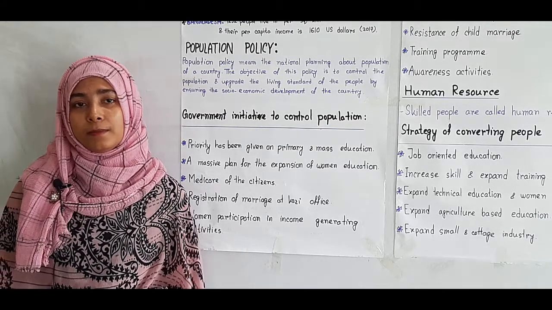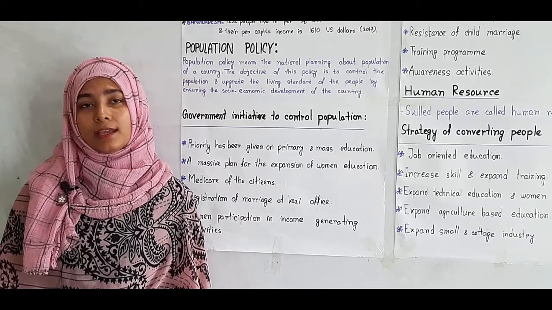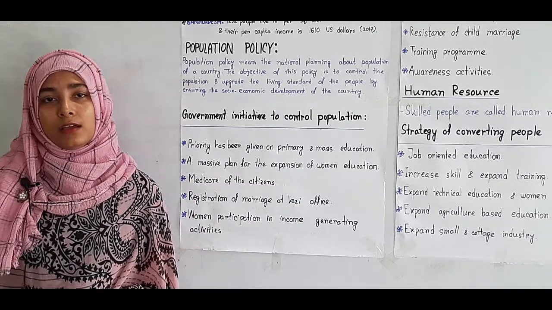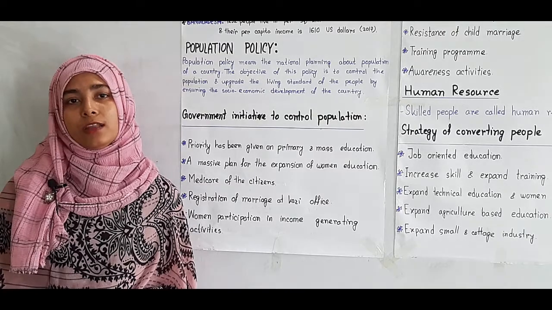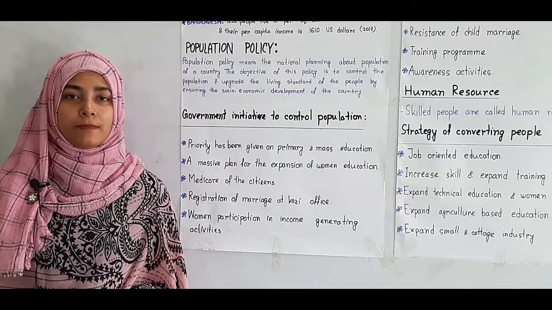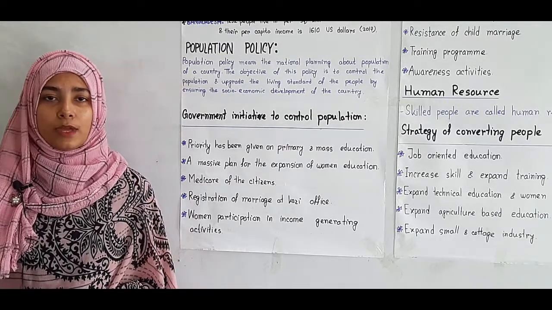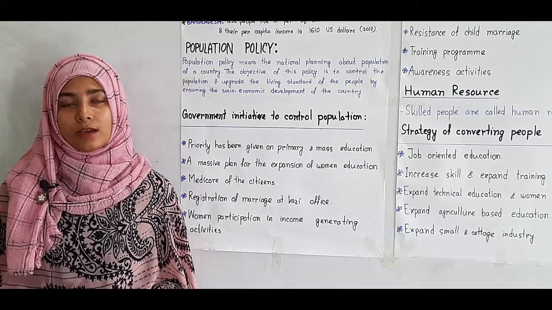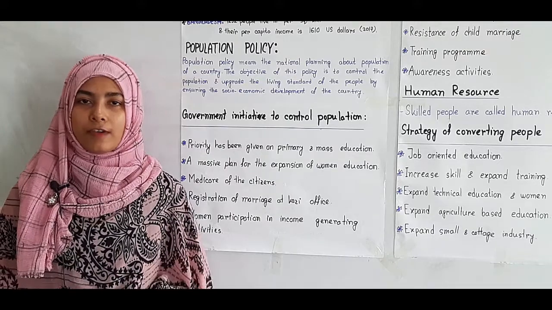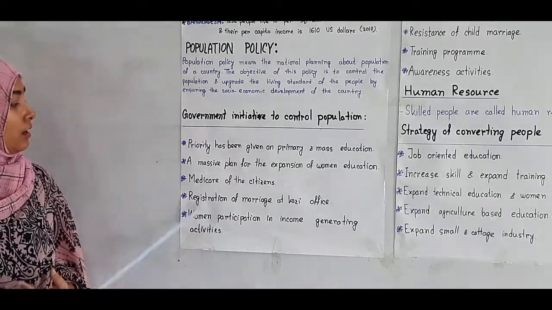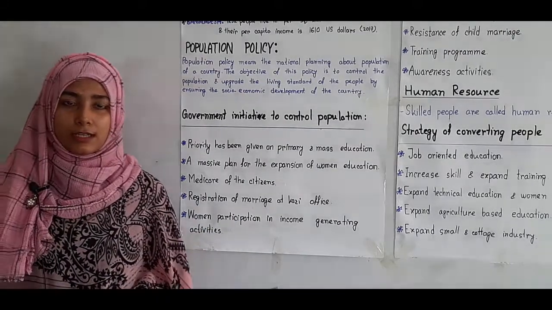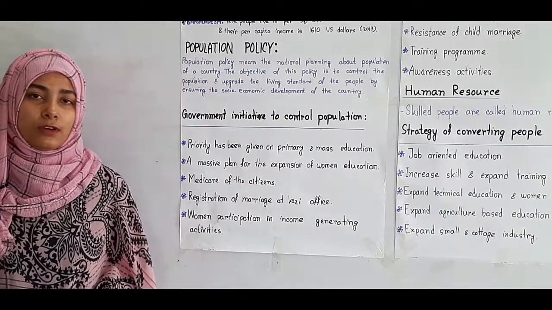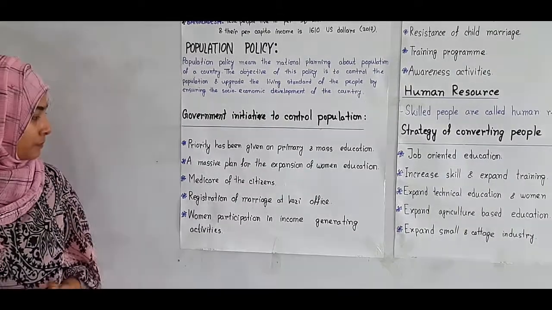That means the family members will not think about having or borrowing any child because they feel insecure that any time their child may die. That's why they produce lots of children, by which they can continue their family. So if we ensure the Medicare of citizens, the family will not feel that insecurity.